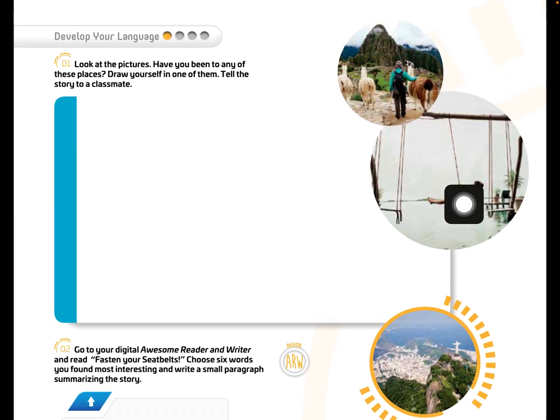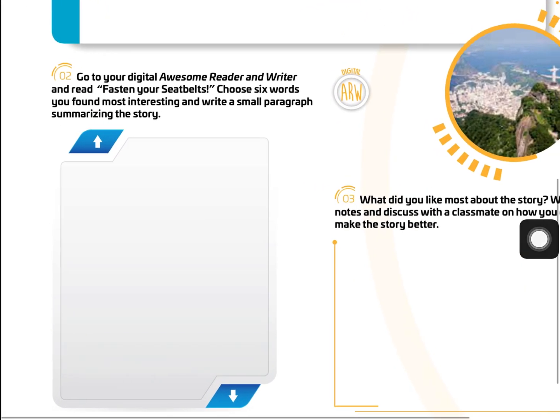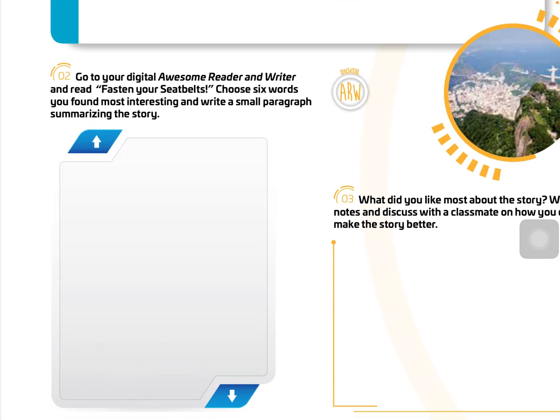Yep, those pictures. And have you been to any of these places? So draw yourself in one of them. So you're going to draw yourself, your person, in one of these places. Why? Then you are going to go to the awesome reader and writer, fasten your seatbelt. And choose 6 words you found most interesting and write a small paragraph either summarizing the story.